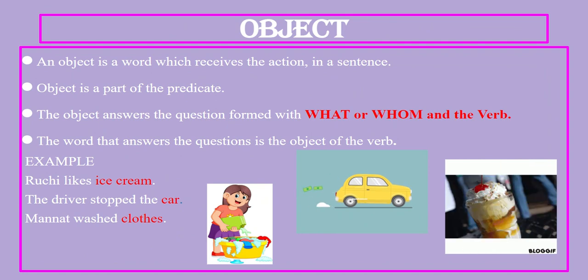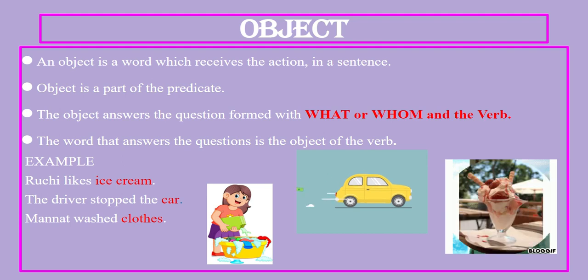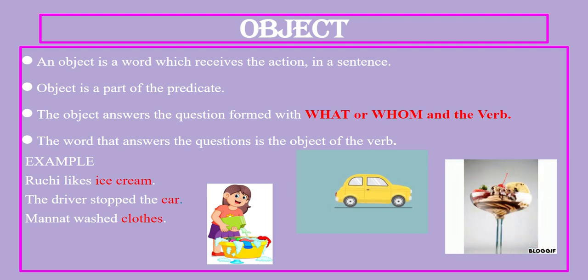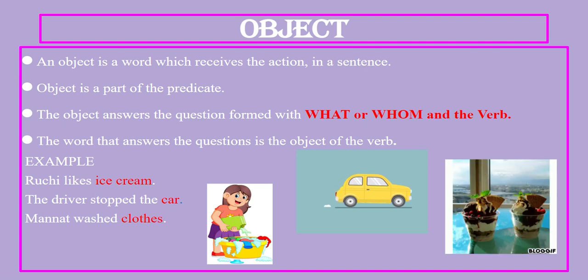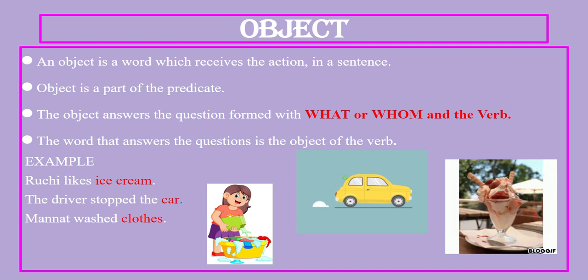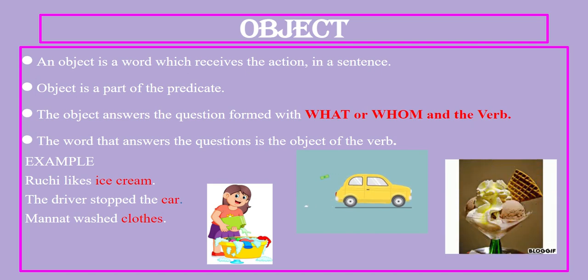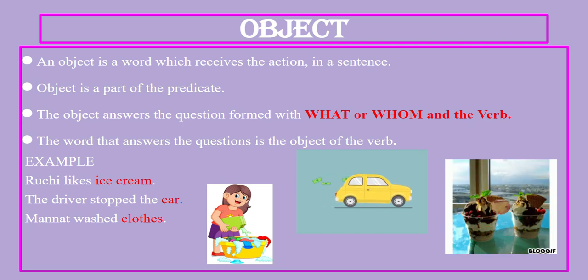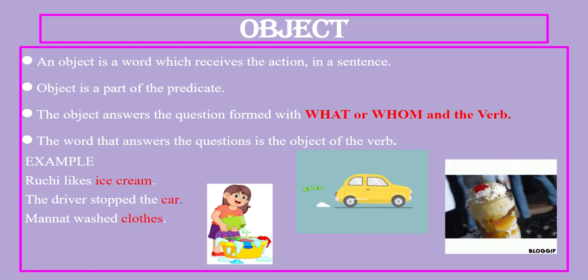Now, object. Children, please pay attention. We are talking about subject, predicate, and object. So, what is an object? An object is a word which receives the action in a sentence.